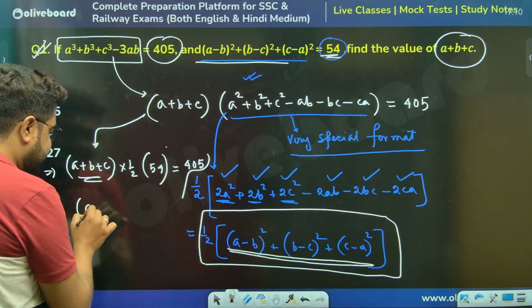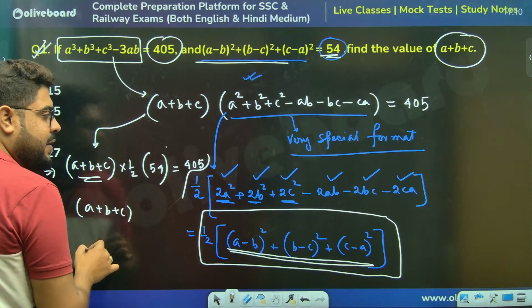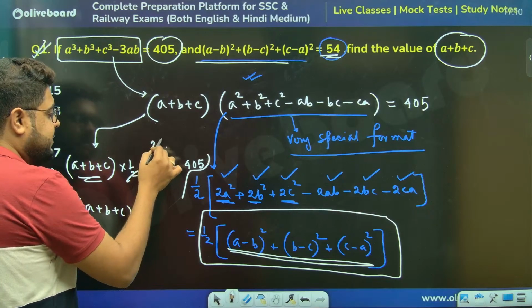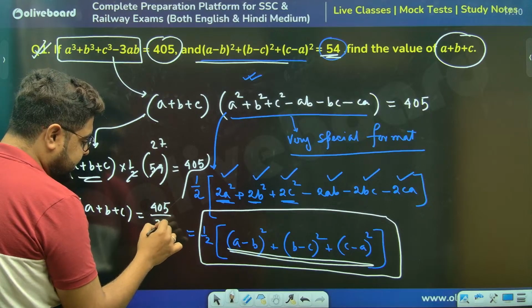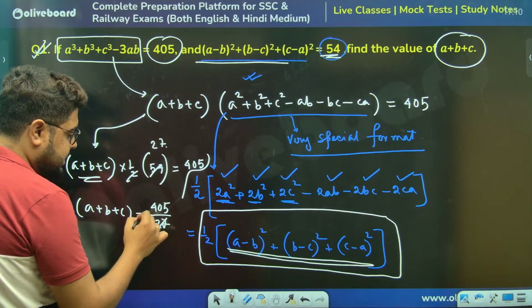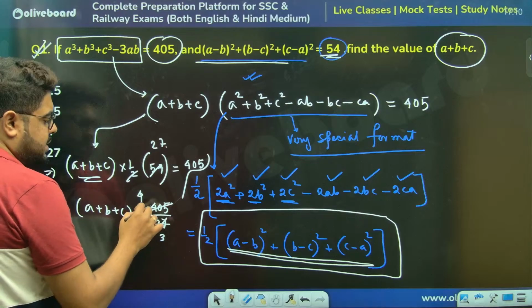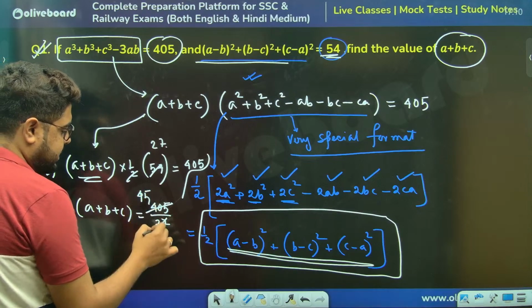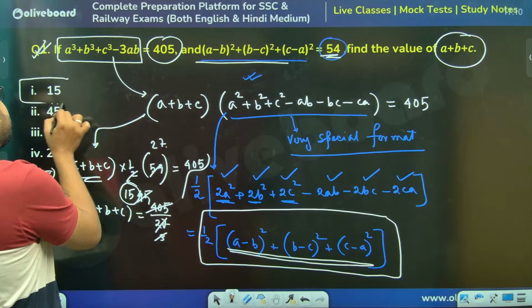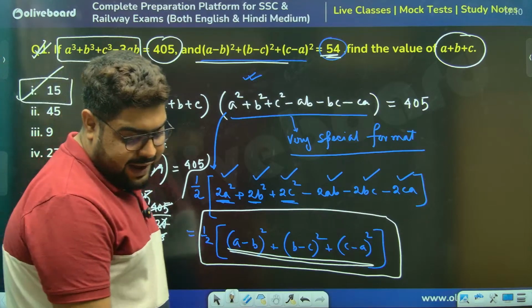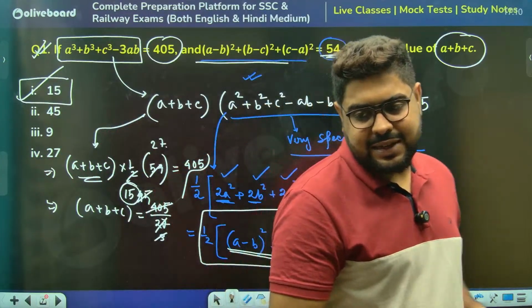So a plus b plus c is 405 divided by 27. 9 3s are 27, 4 9s are 36, 5 9s are 45, so 15. The value of a plus b plus c is nothing but 15.